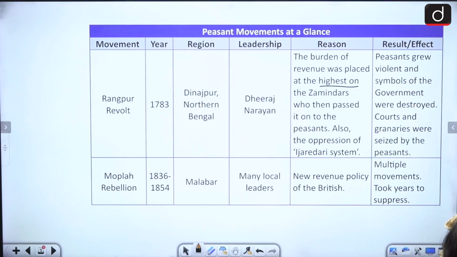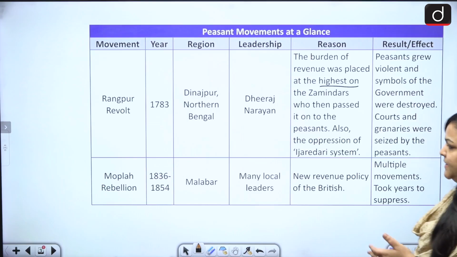What was the result of this? So, peasants grew violent and symbols of government oppression were destroyed, like the courts, the granaries, etc. They were seized by the peasants, okay?